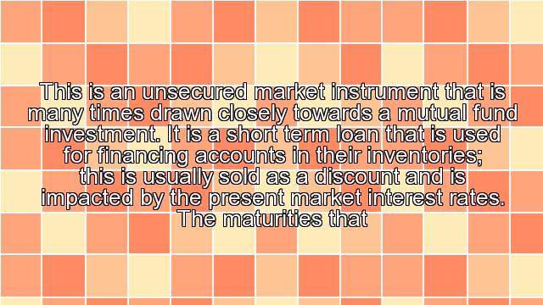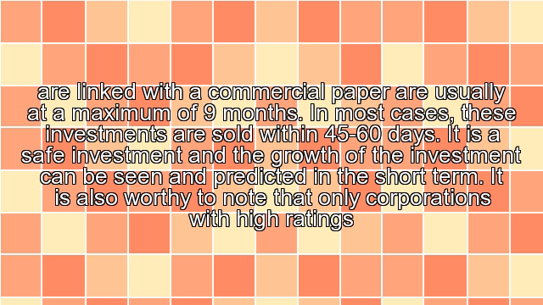Commercial papers. This is an unsecured money market instrument that is often compared to a mutual fund investment. It is a short-term loan that is used for financing accounts and inventories. This is usually sold at a discount and is impacted by the present market interest rates. The maturity of a commercial paper is usually a maximum of 9 months. In most cases, these investments are sold within 45 to 60 days. It is a safe investment, and the growth of the investment can be seen and predicted in the short term.